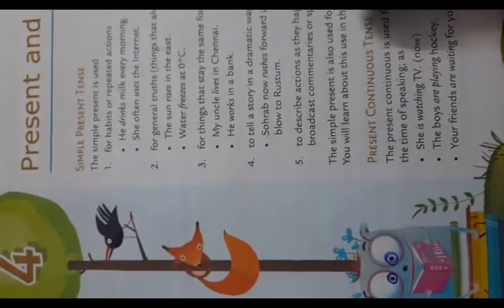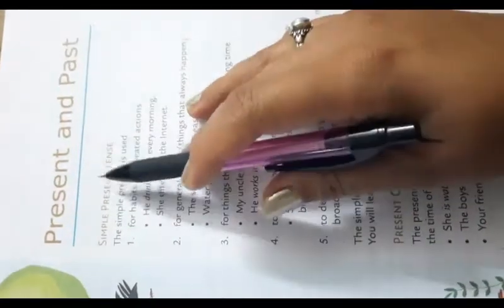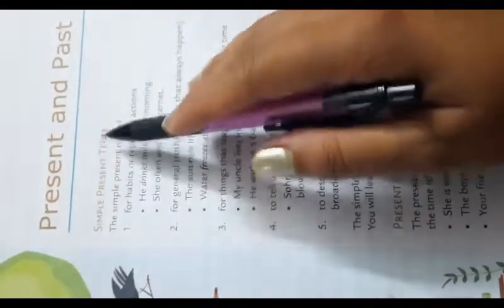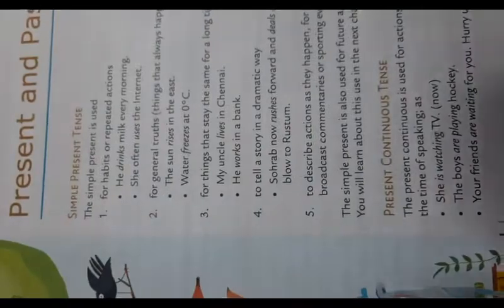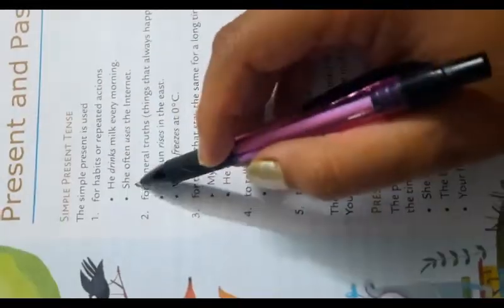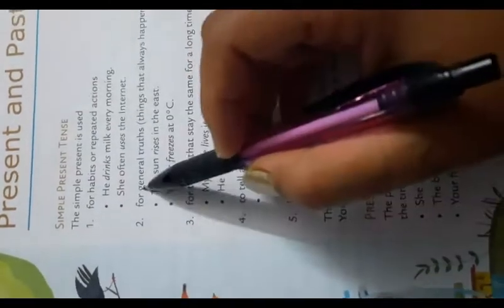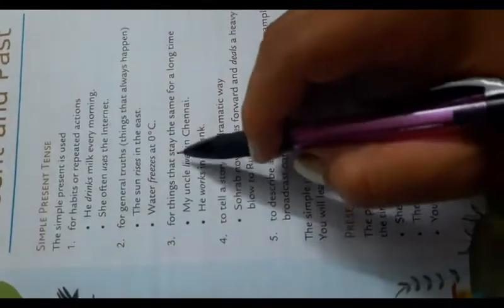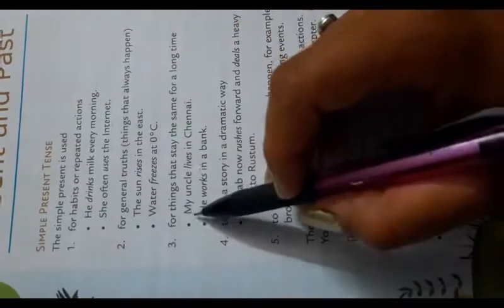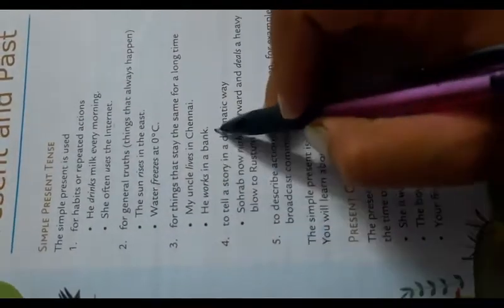Children, today we are going to start chapter number 4 of class 8, subject English 2: Present and Past. Simple present tense. The simple present tense is used for habits or repeated actions. He drinks milk every morning. She often uses the internet. For general truth, things that always happen: the sun rises in the east, water freezes at 0 degrees Celsius. For things that stay the same for a long time: my uncle lives in Chennai. He works in a bank.